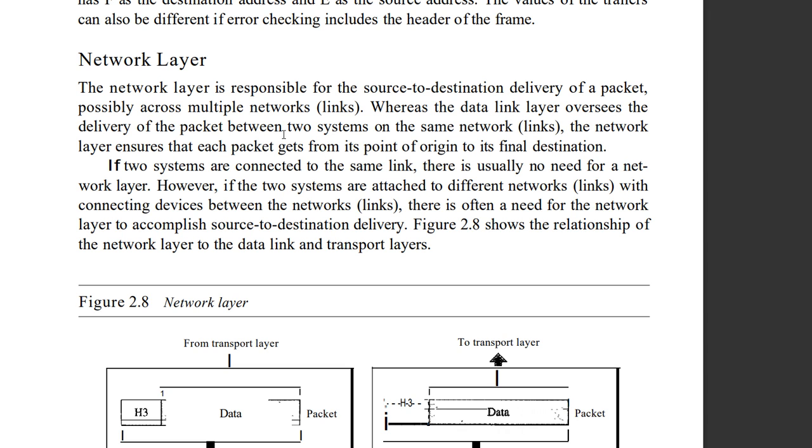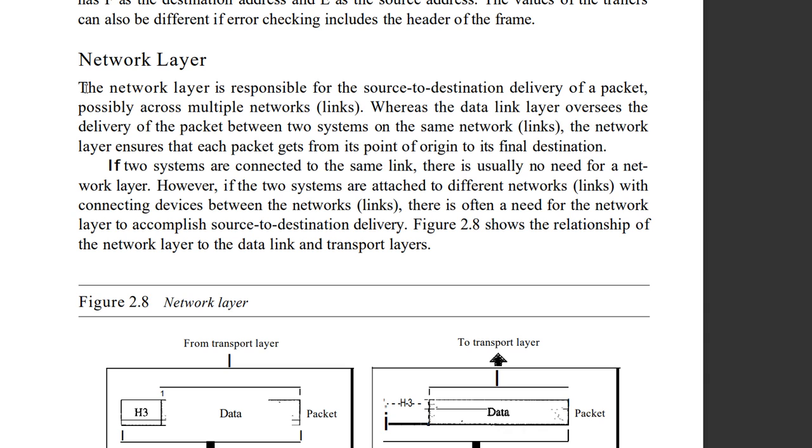I have started the discussion on the physical layer and data link layer. Okay, these two layers we have discussed already. For now it's time to discuss the other layers like the network layer, transport layer, session layer, presentation and application layers. Fine. Now here the network layer, this is the third layer of the OSI model, and